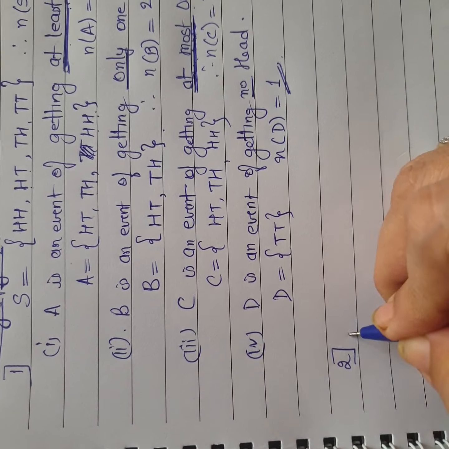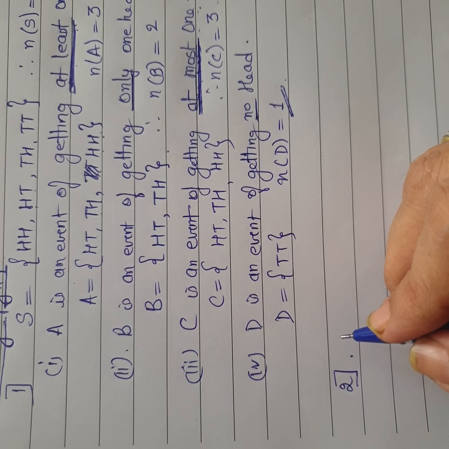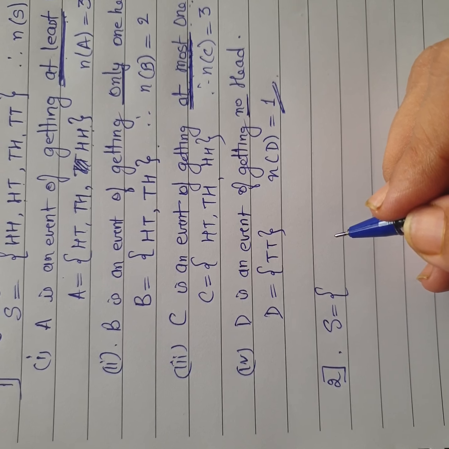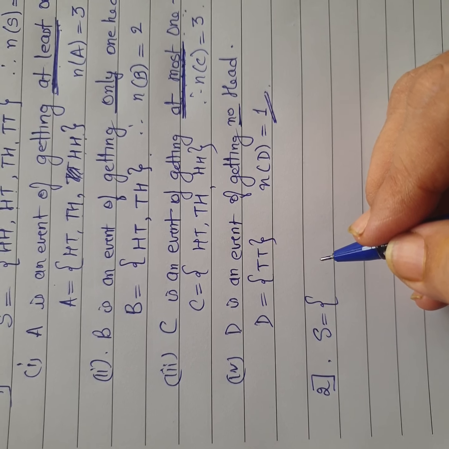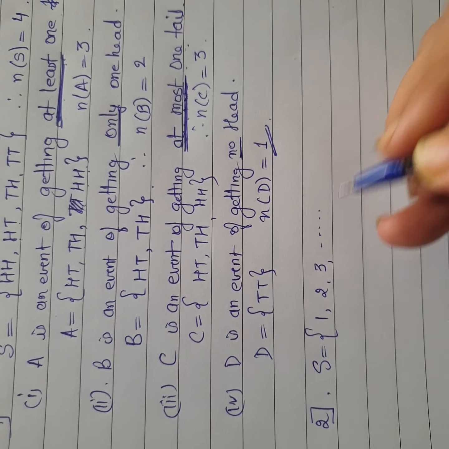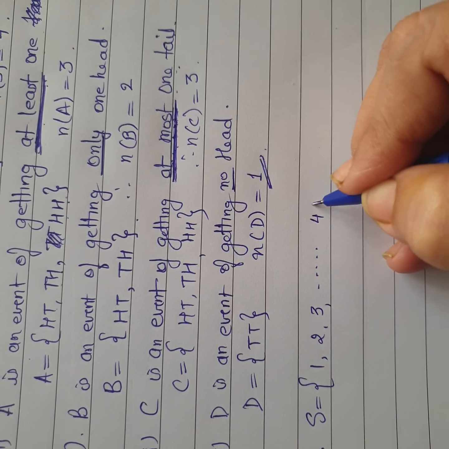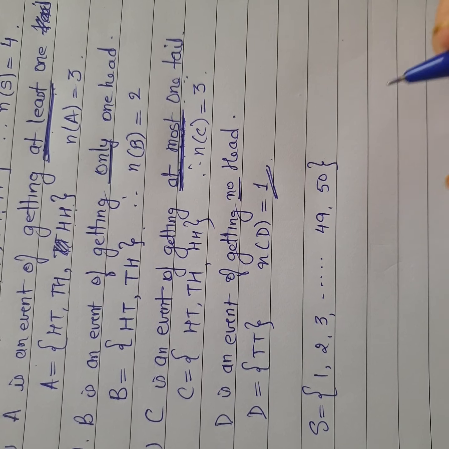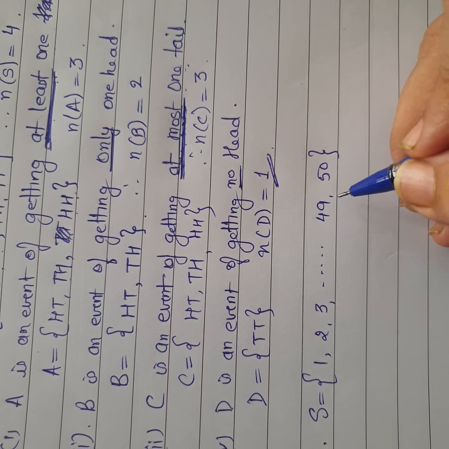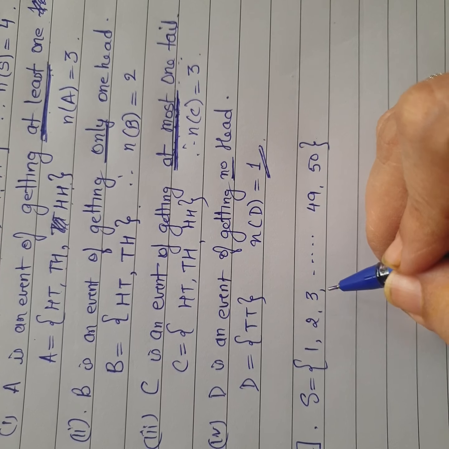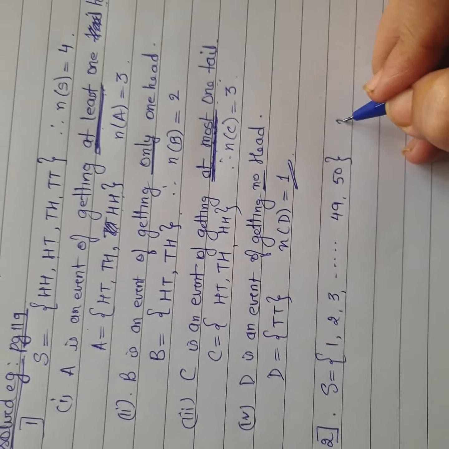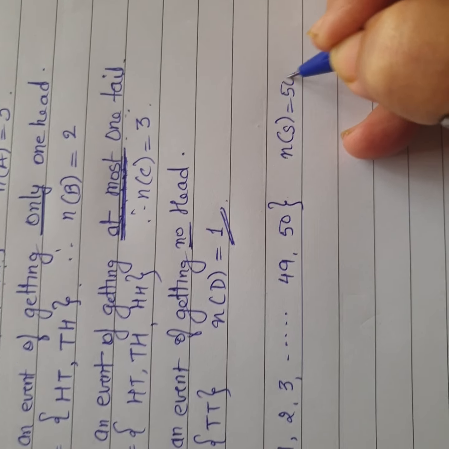I go to the second solved example. Now in the second solved example, a bag contains 50 cards. Now when I say 50 cards, it's not playing cards, it is just cards. Each card bears numbers from 1 to 50. So it is 1, 2, 3, and so on, come to 49 and 50. Those who are very much interested can write all the numbers from 1 to 50. I know you know how to write them. So my sample space is ready, I have 50 sample points.